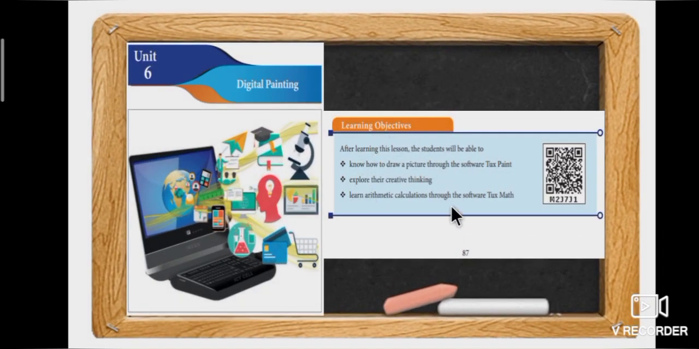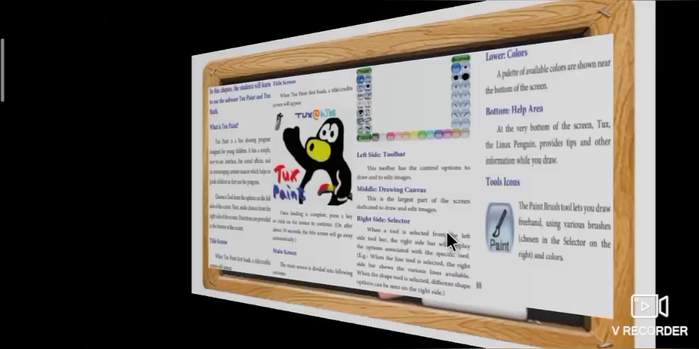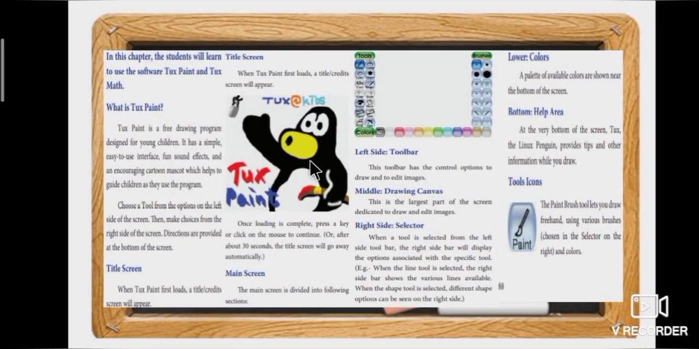Page number 87, the lesson starts with the learning objectives. Page number 88 explains about TuxPaint and main screen sections. What is TuxPaint? TuxPaint is a free drawing program designed for young children. The main screen is divided into the following sections. Toolbar present in the left side. Drawing canvas present in the middle. Selector present in the right side.